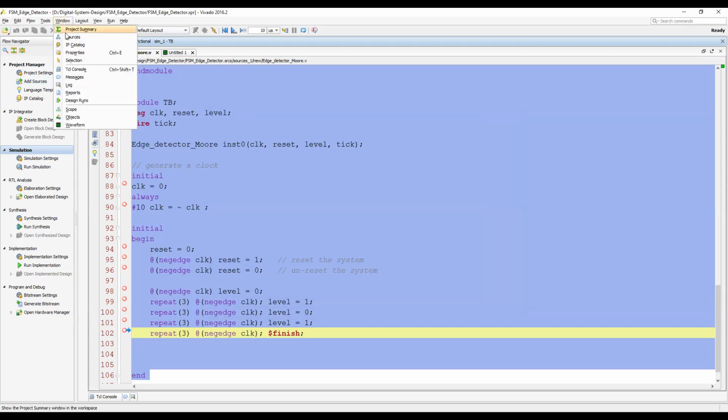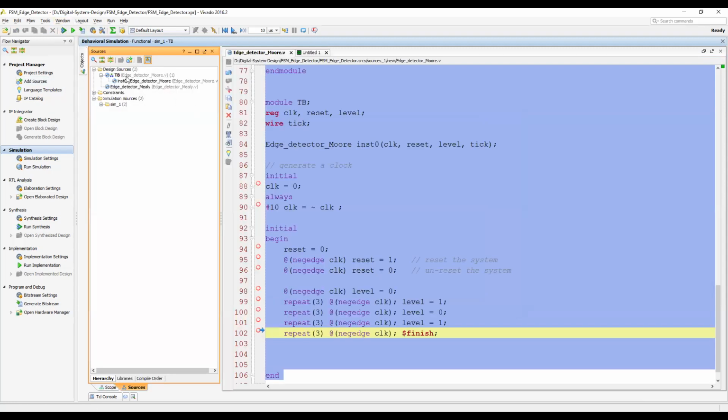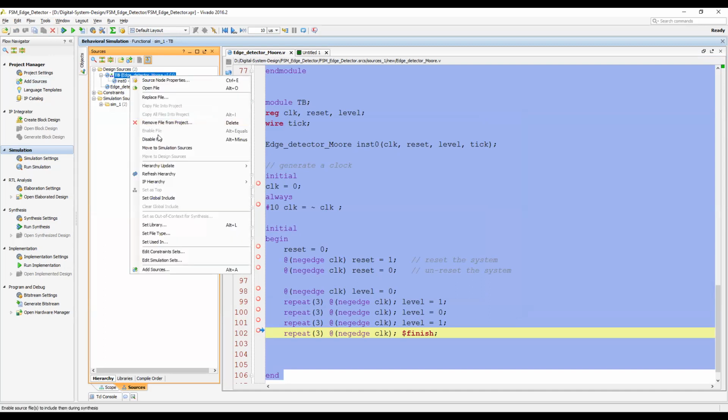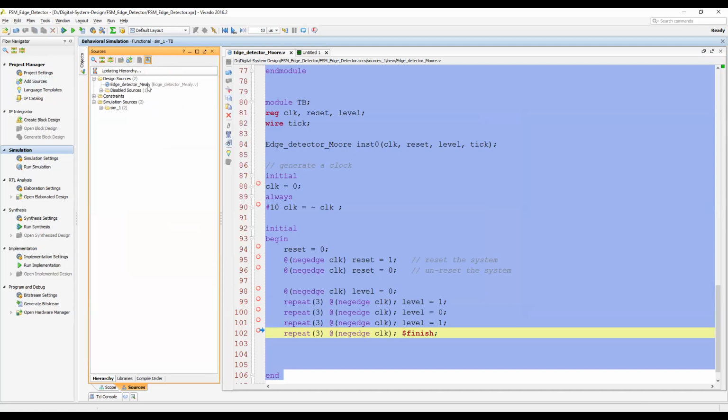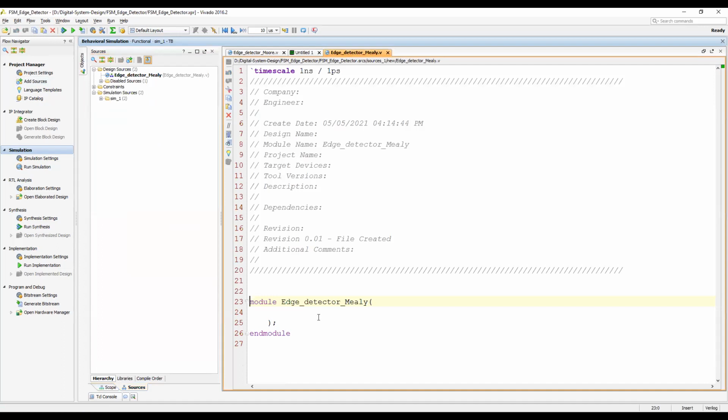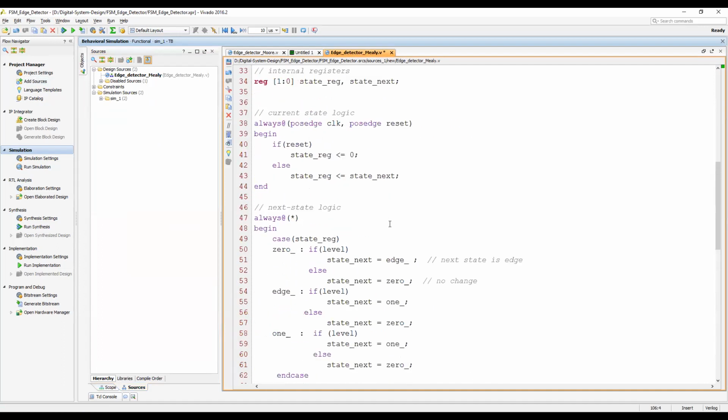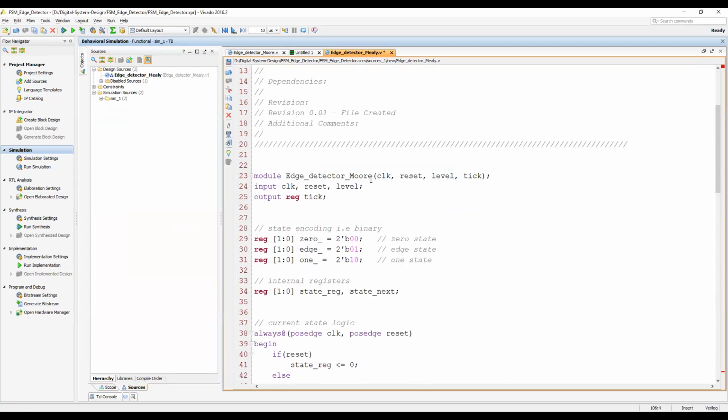Okay, so Windows sources. Let me disable this one. Okay, so let me change here.